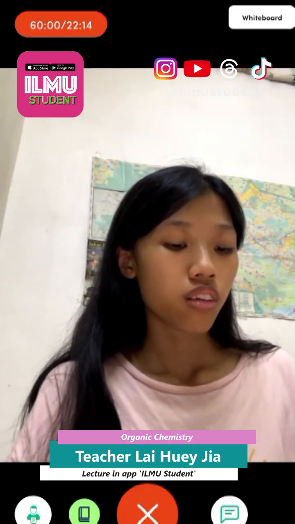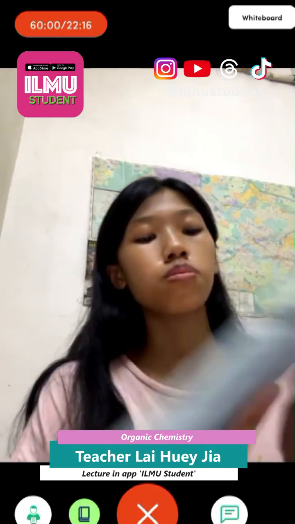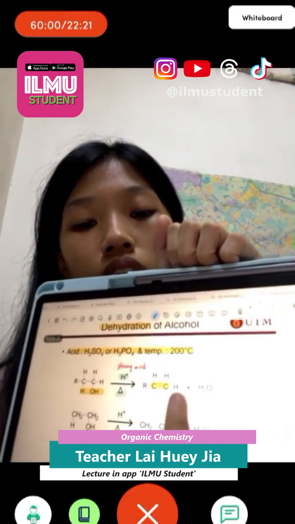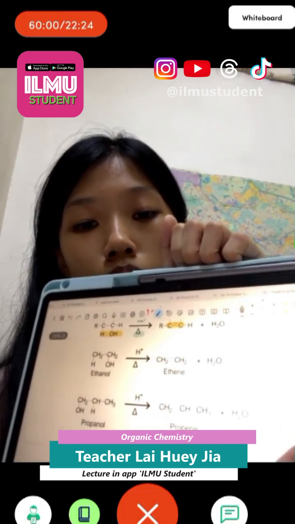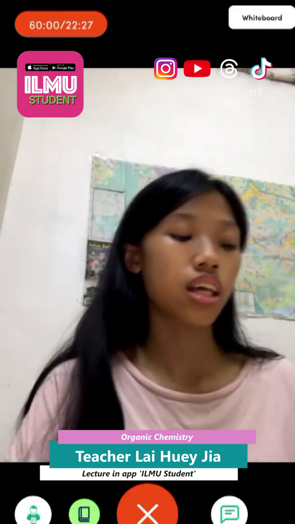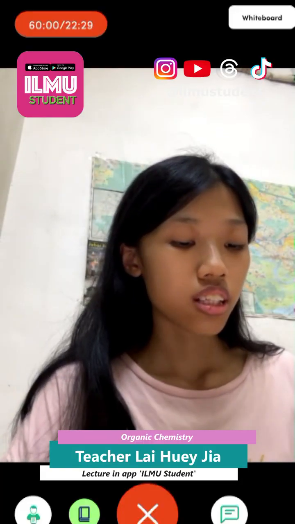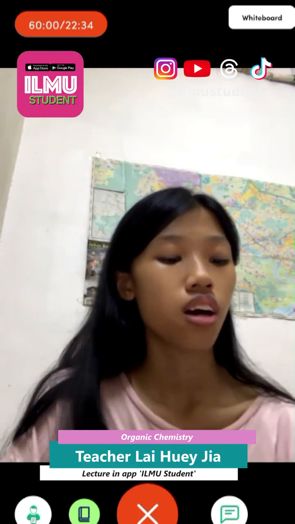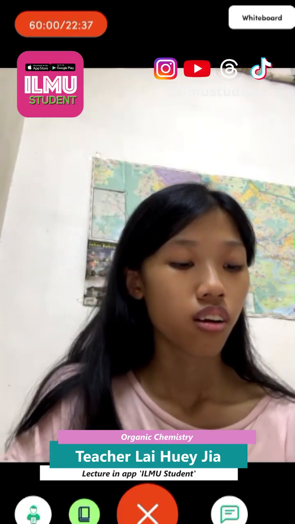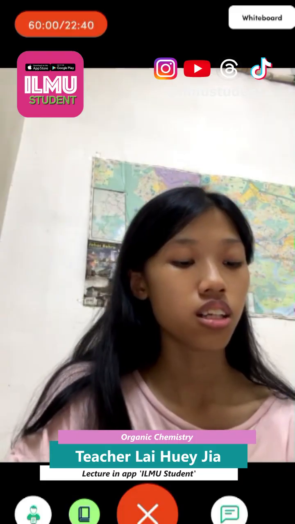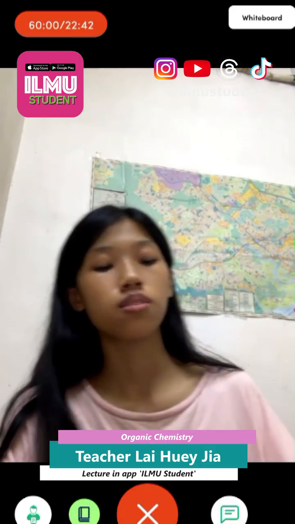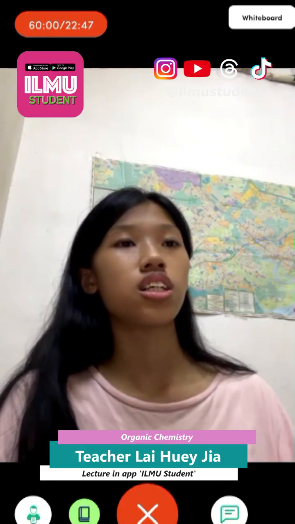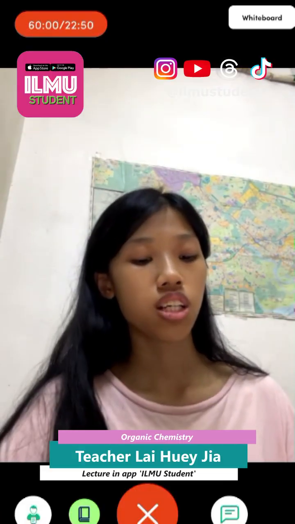It will follow the Zaitsev rule, which means that the H2O should have more other groups between them. As you can see, we'll see at the next example. The second one is the dehydration of alcohol. The Zaitsev rule means that the most highly substituted double bond is the major product. Similar to the halogenation in alkane, we also have major and minor products like this.